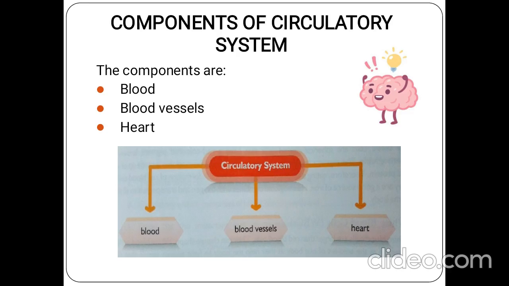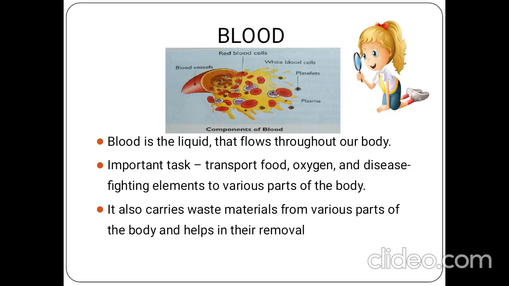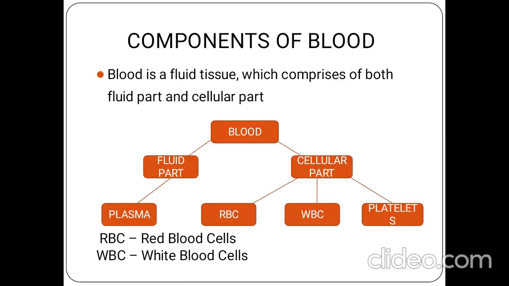In the last sessions we saw about blood and blood vessels, right? Blood is liquid in state and flows throughout the body. What is its important function? It carries nutrients of the food, oxygen and gases to different parts of the body, and in return it collects the waste materials for their removal. Its components are the fluid part and the cellular part. The fluid part is plasma, whereas the cellular part is red blood cells, white blood cells and platelets.